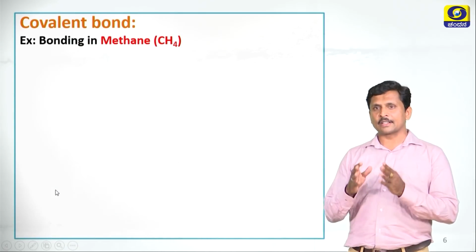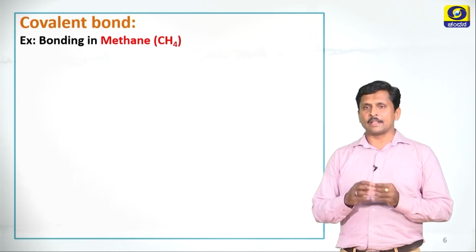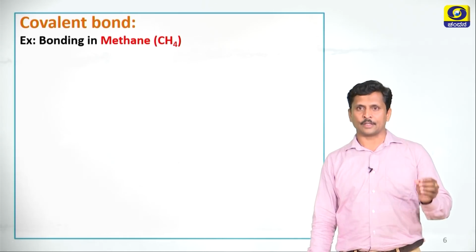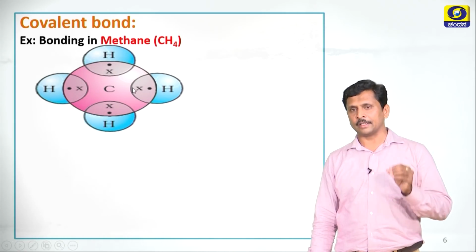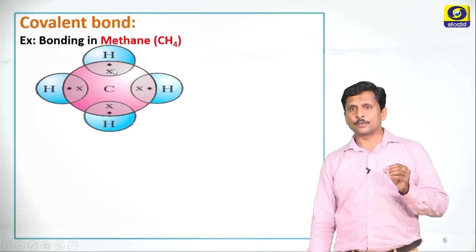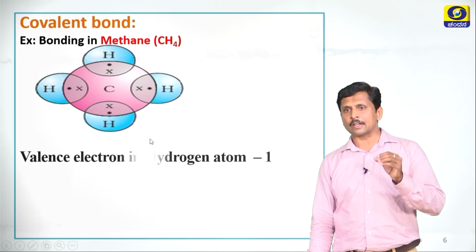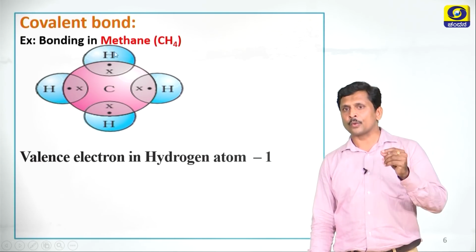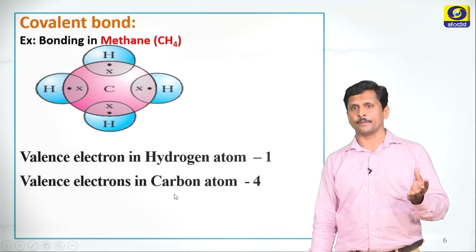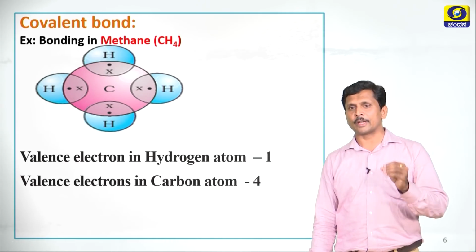Dear students, let us understand the covalent bond with an example. Here I will take methane as an example. The molecular formula of methane is CH4. See the structure of methane. Carbon is the central atom. It exhibits tetravalency, with 4 valence electrons. These 4 electrons bond with 4 hydrogen atoms because the valence electron in a hydrogen atom is 1. Here 4 hydrogen atoms share their electrons with the 4 valence electrons of carbon and form a covalent compound. This is the best example for covalent bond formation.